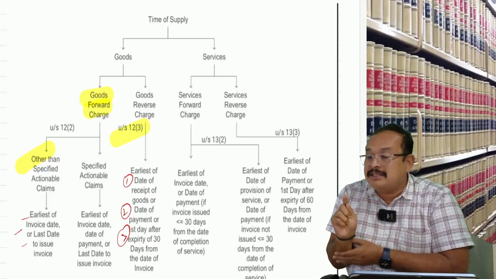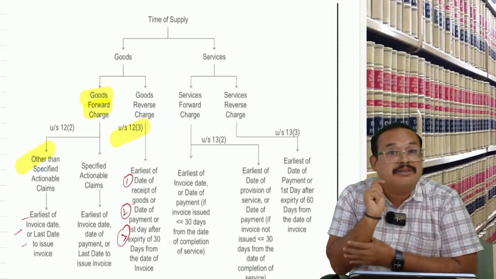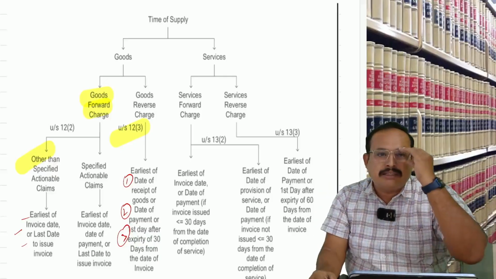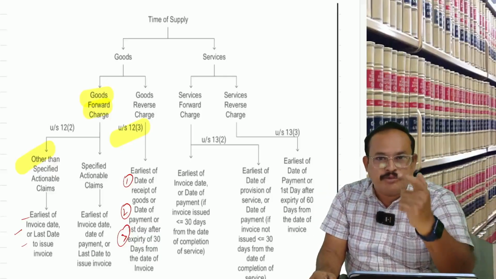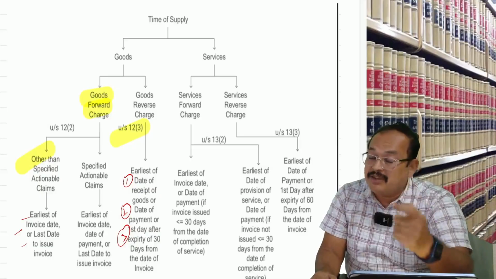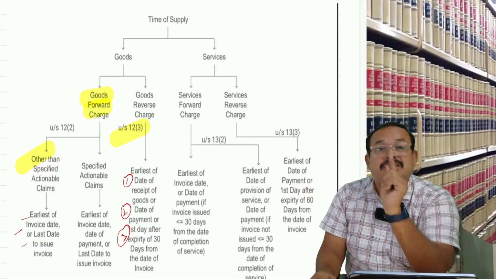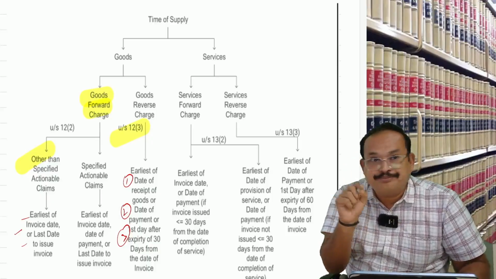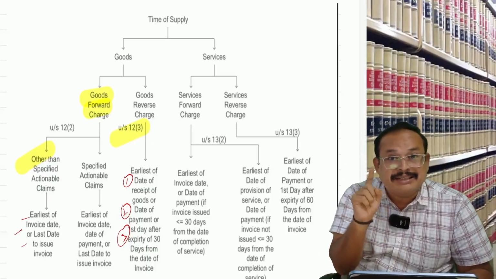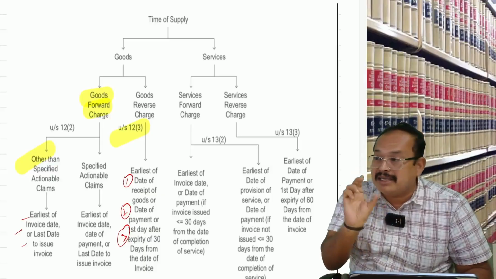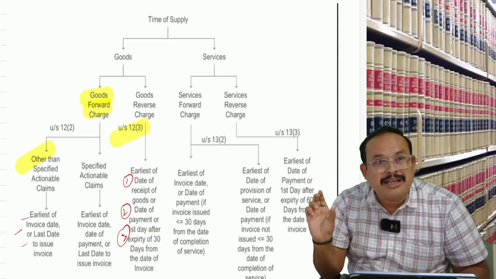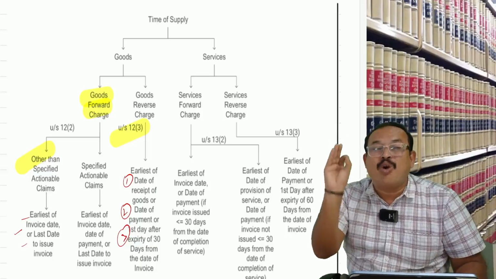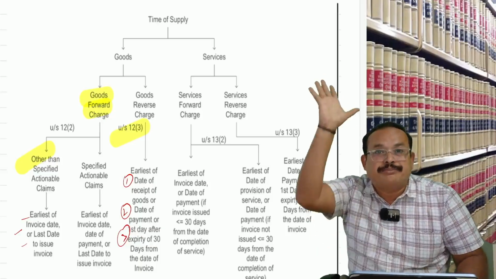Here the law says, refer section 31, subsection 3, clause F. Section 31, subsection 3, clause F says that where the supplier is an unregistered person and the recipient is a registered person, and the supply is under RCM, the recipient, being a registered person, is the one liable to issue the tax invoice.